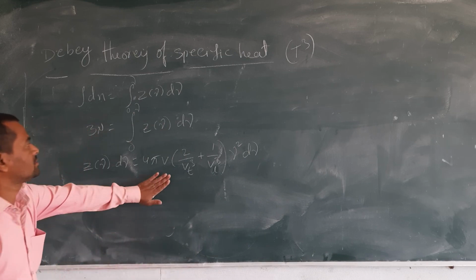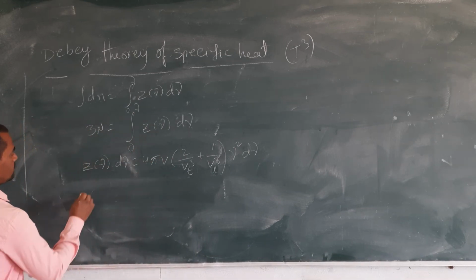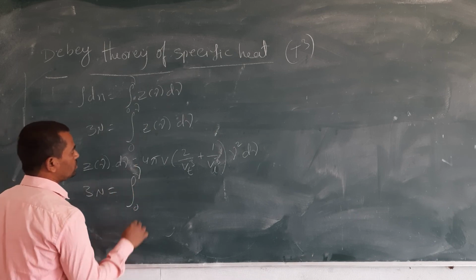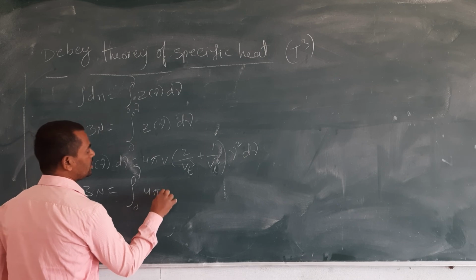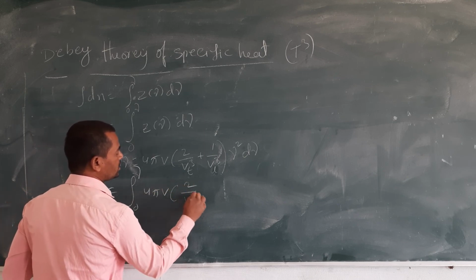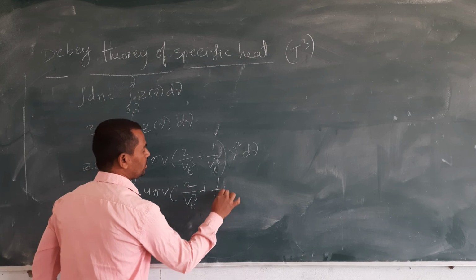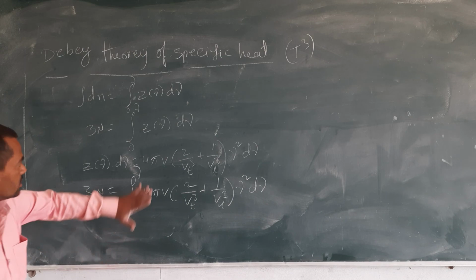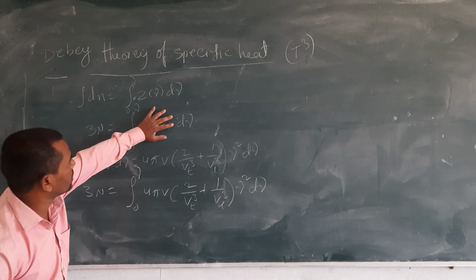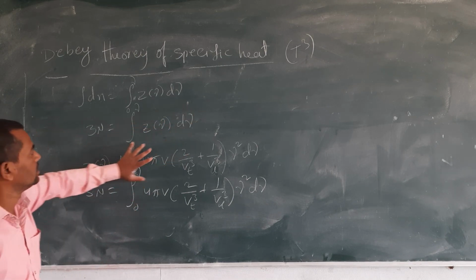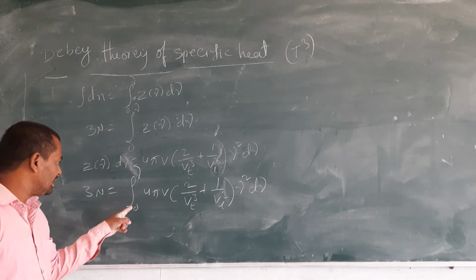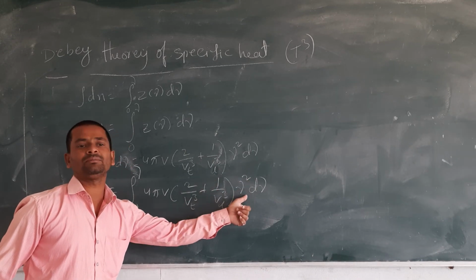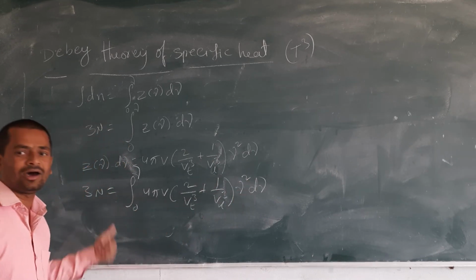Now substitute this formula here. Then 3n is equal to the integration from 0 to nu of 4 pi V into 2 by vt cube plus 1 by vl cube, nu square d nu. In the place of z of nu d nu, I have written the whole expression. But the integration is with respect to d nu only, so only nu square can be integrated and all the remaining are constants.